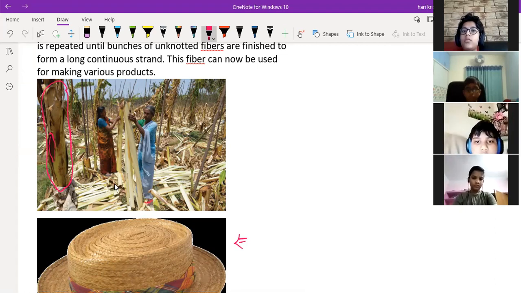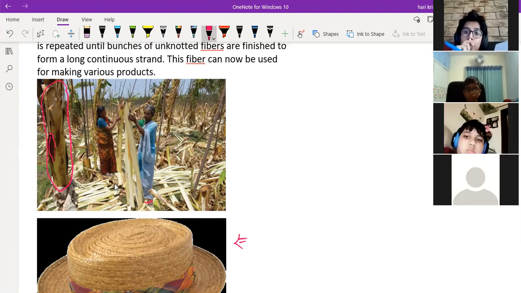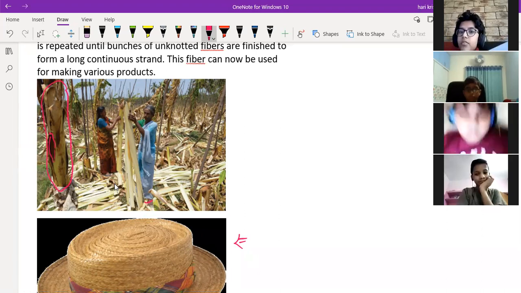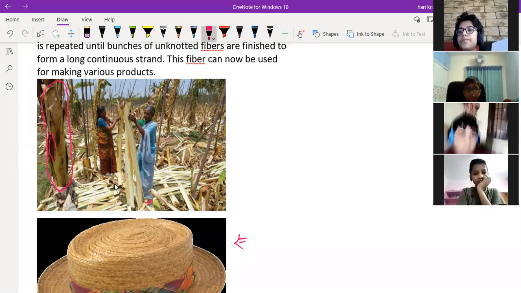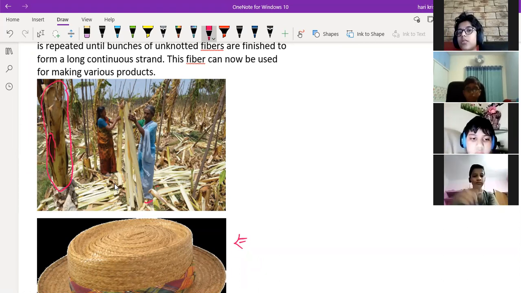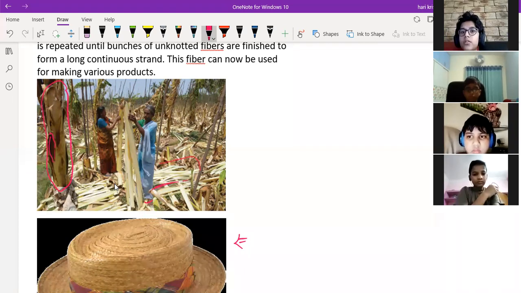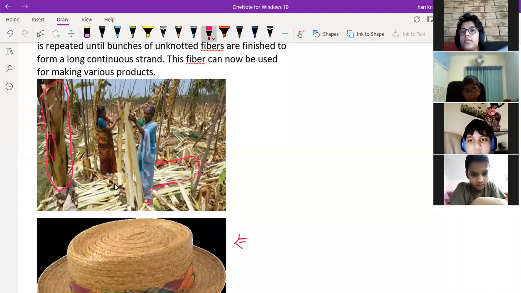This woman is holding one portion, right? So you'll get one pure white portion of the stem. When you remove the white portion as a fiber, individually it will come like this. Can you see here? They are separating the white portion. So this is called banana fiber.